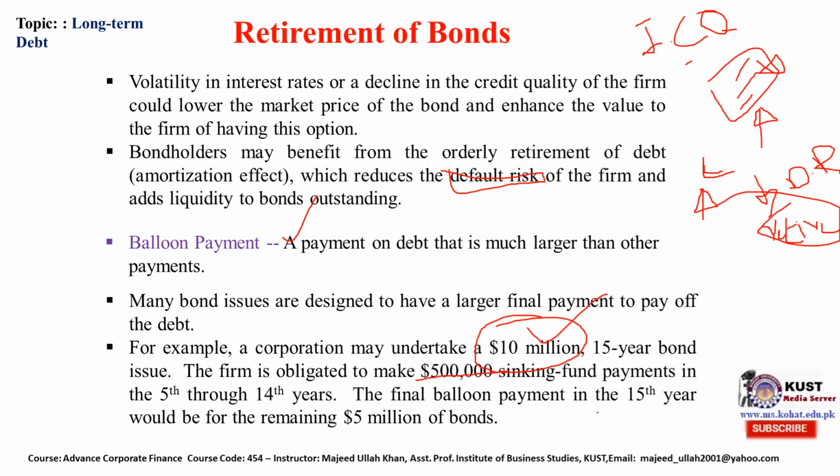The final balloon payment in the 15th year would be the remaining 5 million. This is a huge payment, and the company must be prepared to maintain its liquidity.